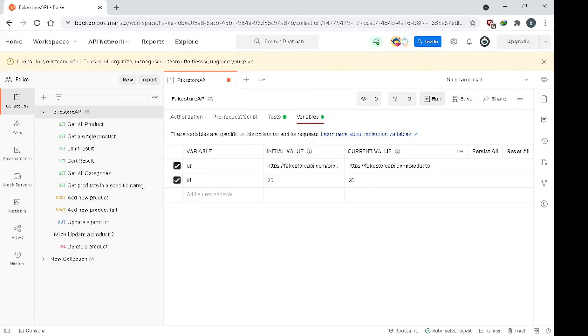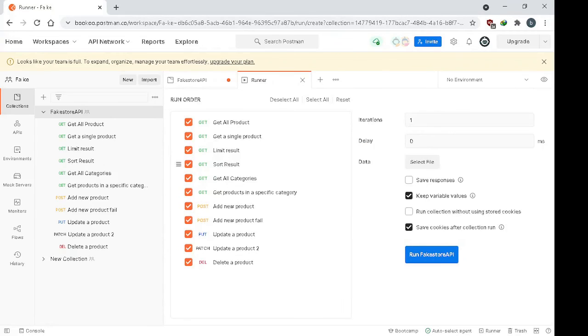and I will click run. Sometimes you can't click the run button. It's because we need to join the workspace first so you can run the test. Because I have joined it, I can click it.